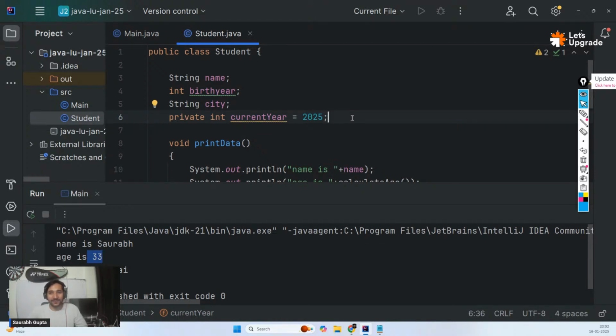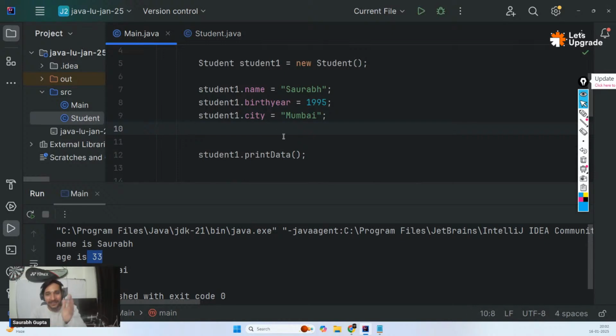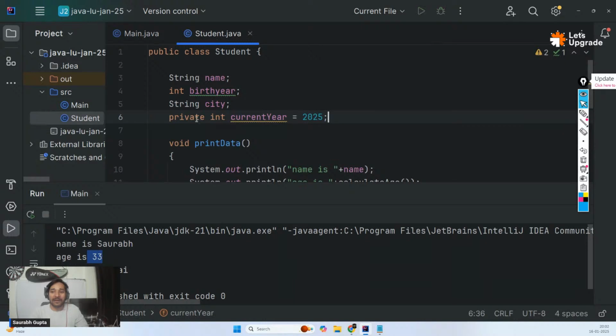Now, next thing. Now, this is a good solution, but this also comes with a problem. What if I at least want people to see it, not to change it, but at least they should see it? So I want people outside my class to at least see what is the current year, but I don't want them to change it. But if I make it private, no one can see it, no one can change it. I at least want people to see it.